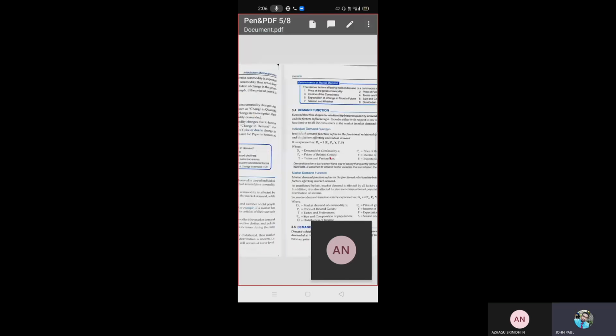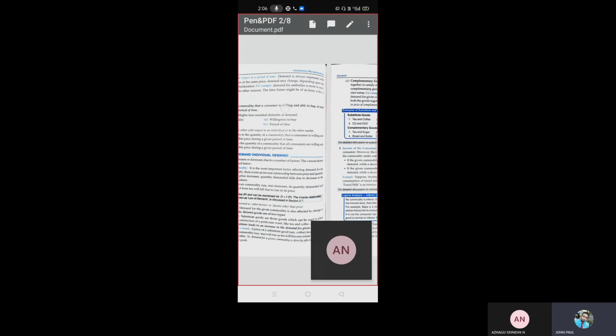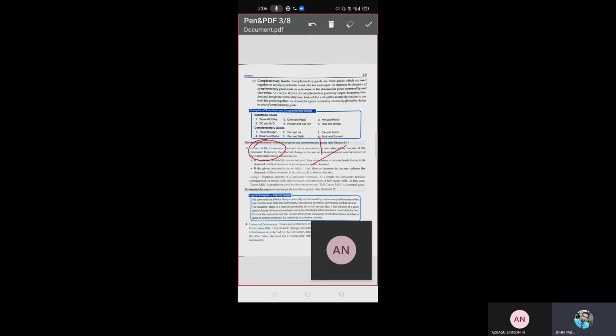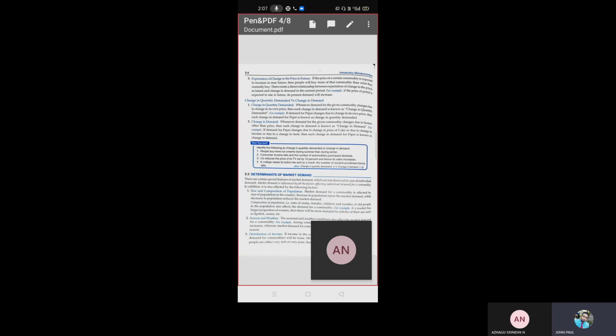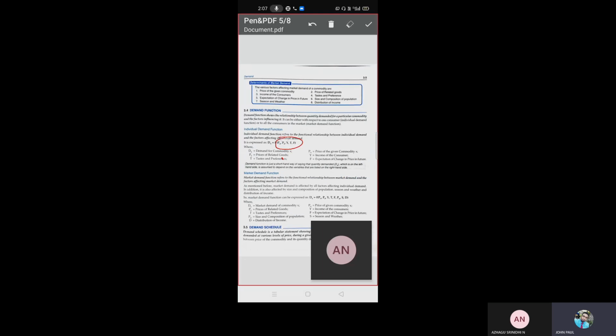You can see the determinants of individual demand: price of the given commodity, price of the related goods. Then income. I told you capital Y always represents income in economics. Then taste and preference, then future change in price. The relationship between all these factors and the demand for the commodity is called the individual demand function.